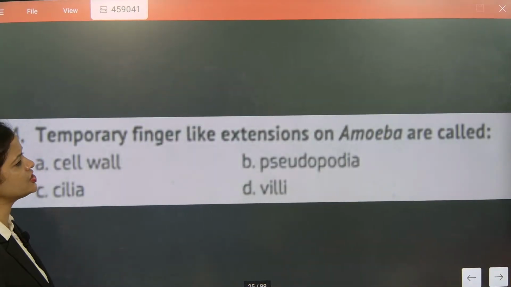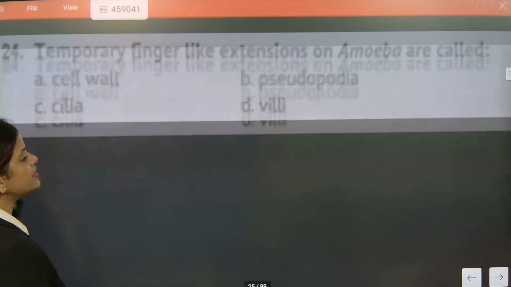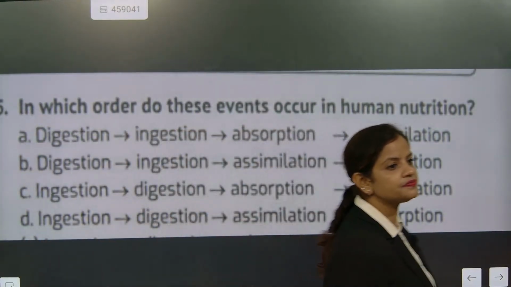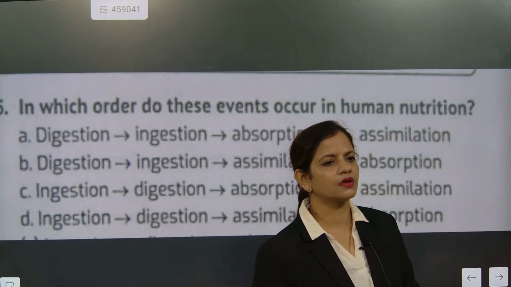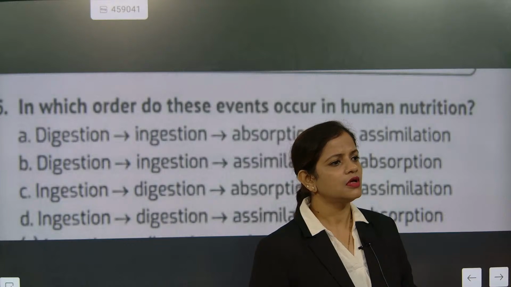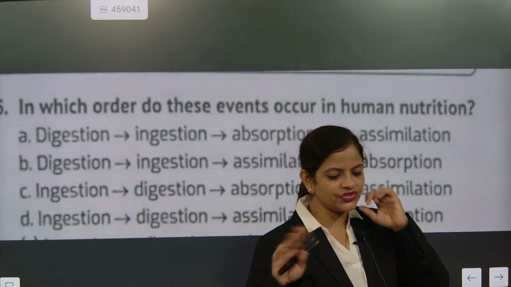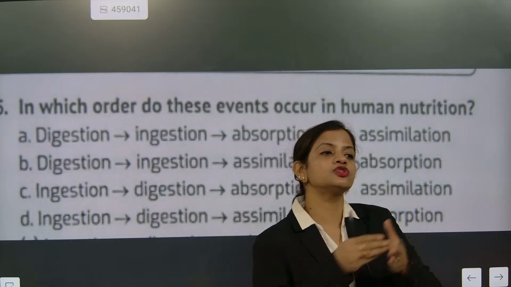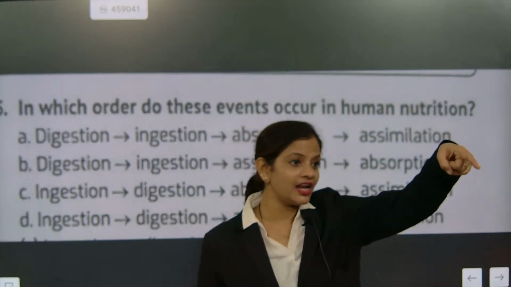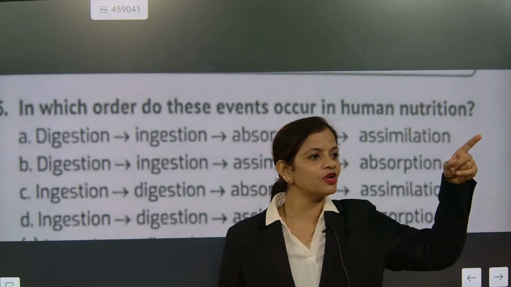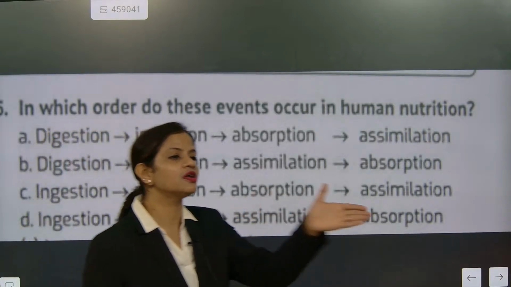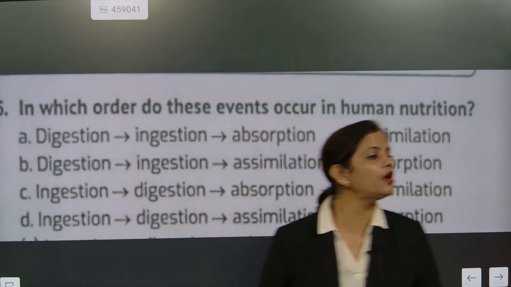Temporary finger-like extension, that is called pseudopodia. Yesterday I talked about flagella and cilia. What does cilia help with? Hair-like is cilia, which helps in the movement of an organism. Cilia does two things: cilia will help the food particles reach towards the mouth, and cilia will help in movement. Flagella also. Flagella, one hair I told you, no? It helps in locomotion.